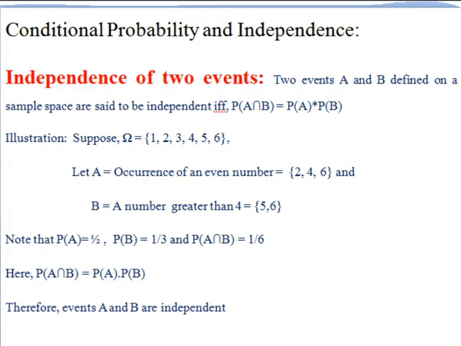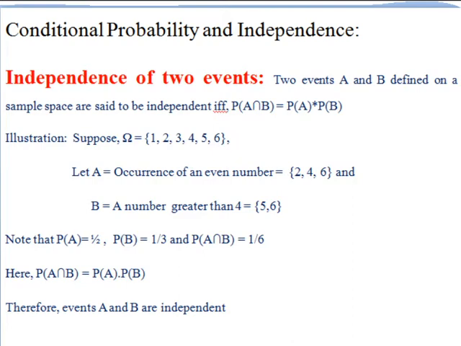Now the probabilities of these events based on the above sample space are: probability of A is equal to 1/2 and probability of B is equal to 1/3, and the product of these two probabilities is equal to 1/6, and probability of A intersection B is equal to 1/6.